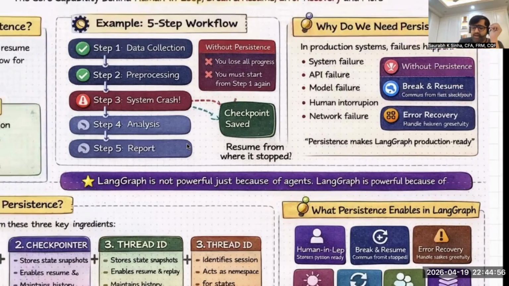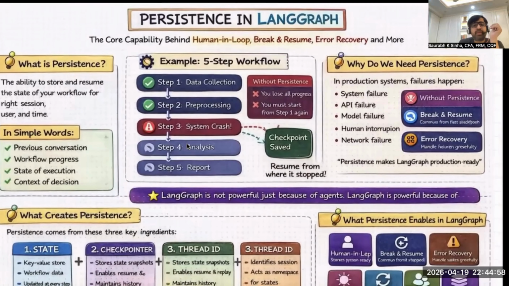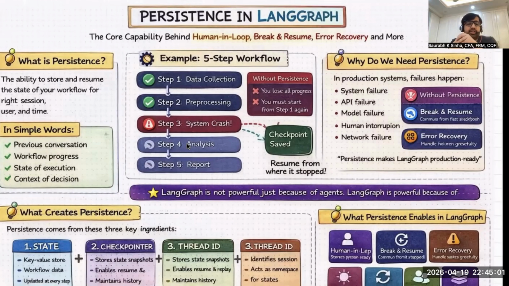So we understand persistence in theory. In the next lecture, we'll understand persistence implementation through a Python Jupyter Notebook. We already know how to implement the state. In the upcoming lecture, we'll implement checkpointers and thread ID. We'll build persistence step by step, because if you understand persistence, you can implement most of the capabilities of LangGraph, like human in the loop, break and resume, debugging, and error recovery. With that, I'll pause here and thank you.